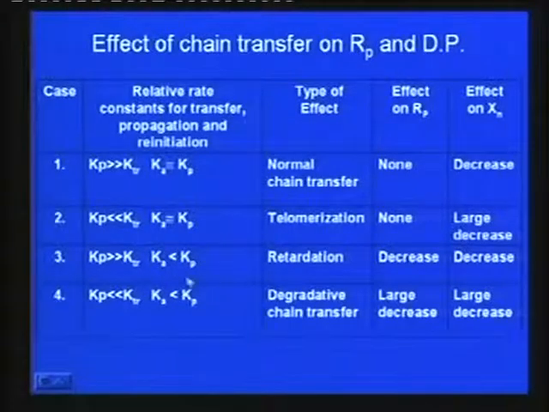If Kp is very much greater than the transfer constant, but the reinitiation rate constant is less than the rate constant of propagation, there is retardation. The effect is retardation. So, this needs a thorough, critical analysis and thinking on the rate constant values for propagation, transfer, reinitiation, all these things.